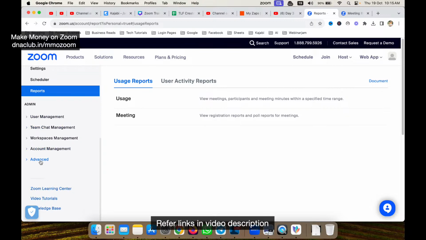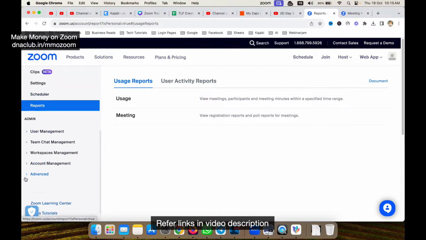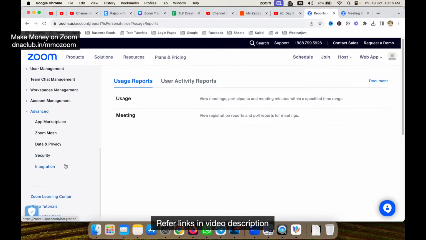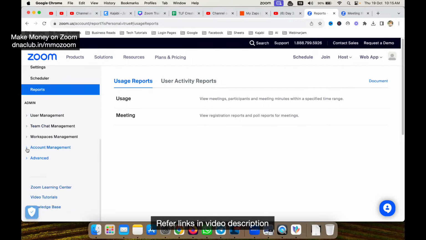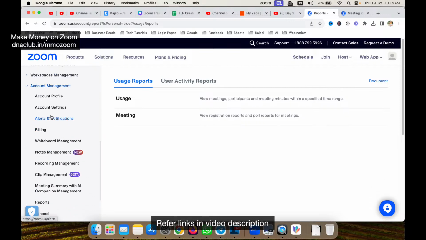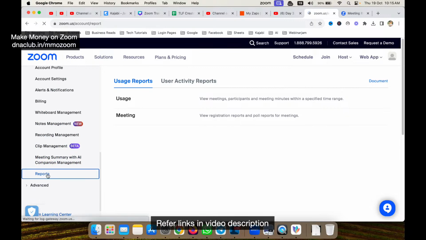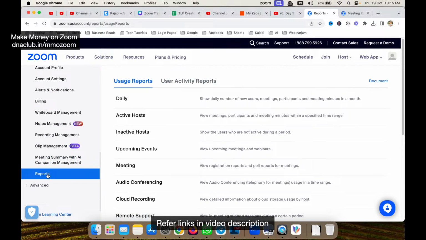Now if I check out the more important settings here, if I click here on advanced, okay, not advanced. If I click here on account management, from here also I can see the report. Okay, if I click here on report, I can actually see the daily report. I click here on daily.